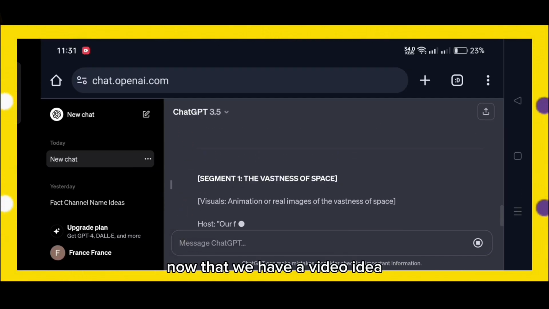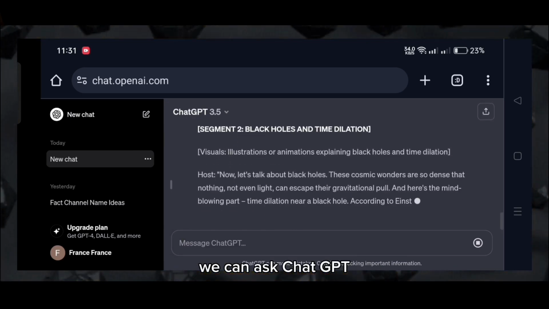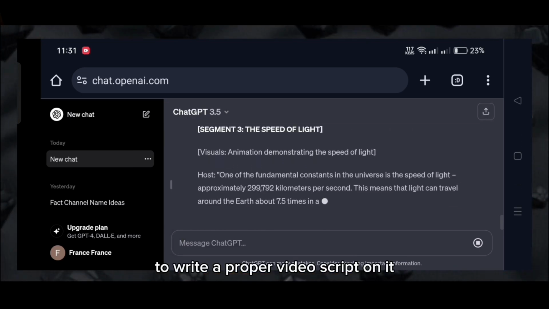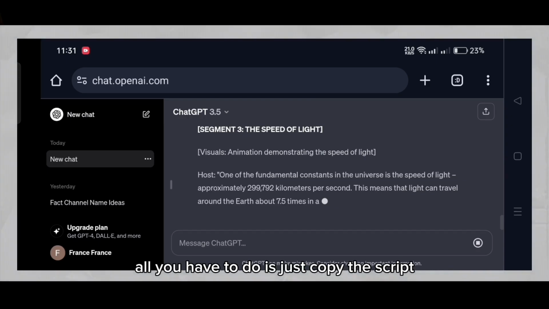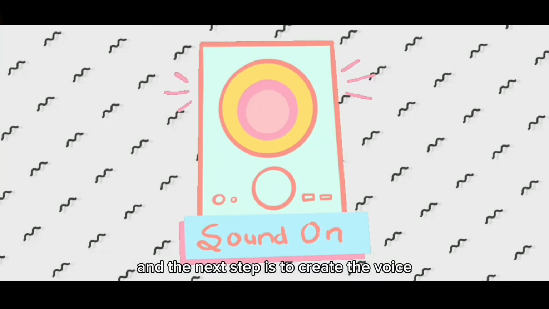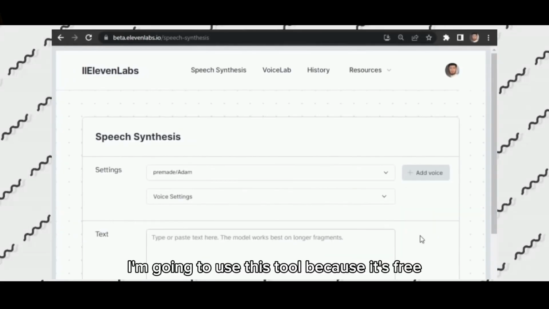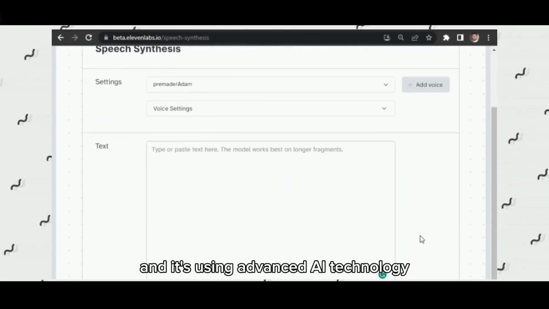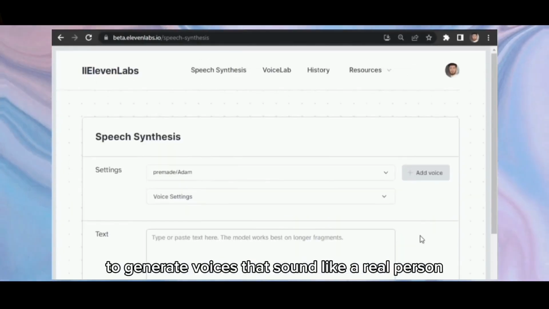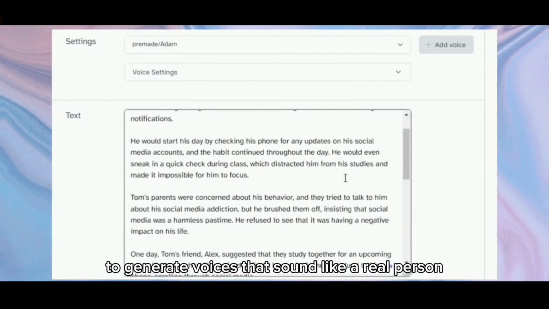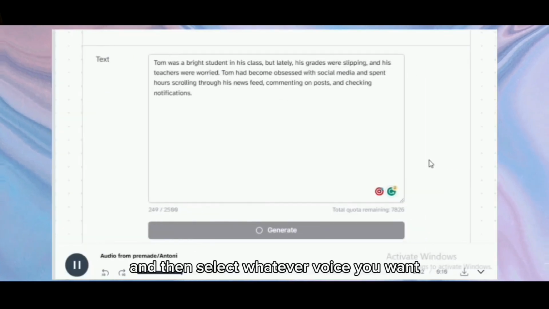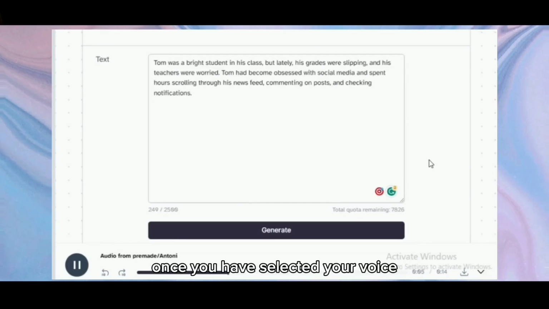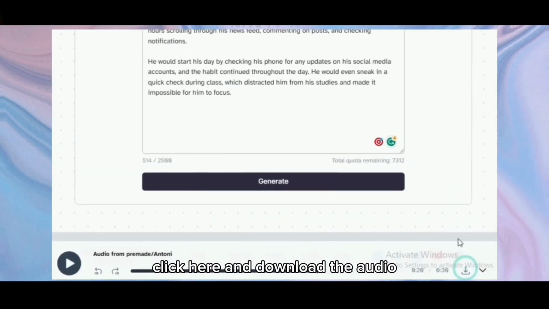Now that we have a video idea, we can ask ChatGPT to write a proper video script on it. Once it's done writing the script, all you have to do is copy the script. The next step is to create the voice. Go to 11 Labs. I'm going to use this tool because it's free and it's using advanced AI technology to generate voices that sound like a real person. All you have to do is paste the script that you have created using ChatGPT and then select whatever voice you want. Once you have selected your voice, click here and download the audio.